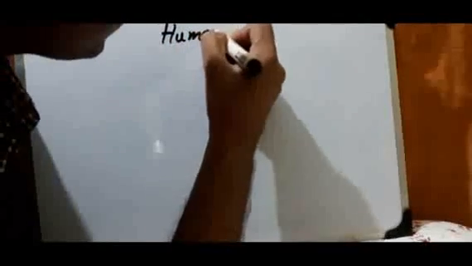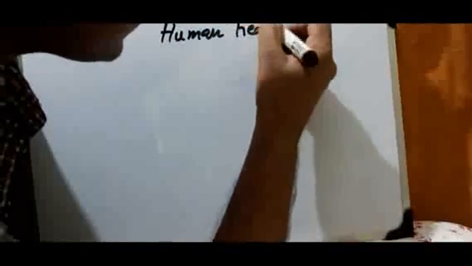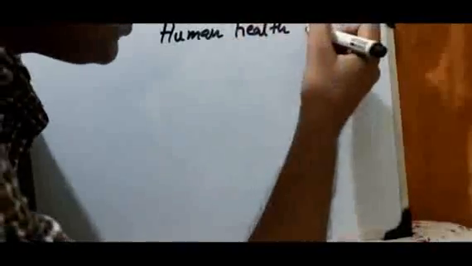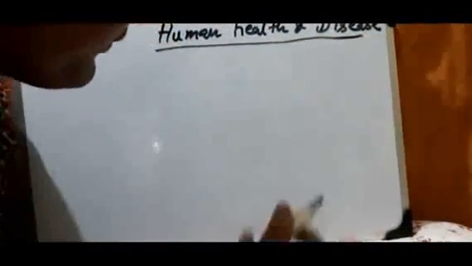So students, now we are going to learn about different types of diseases. Just as I have already discussed, this is the chapter Human Health and Disease. Health is wealth, I have told you already.